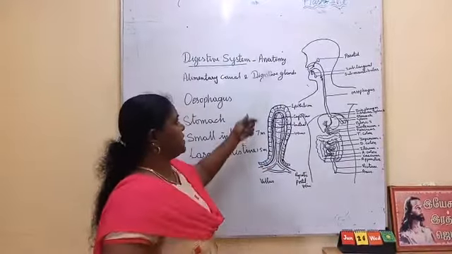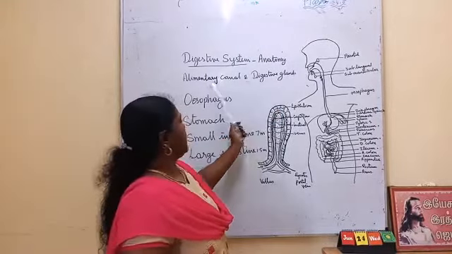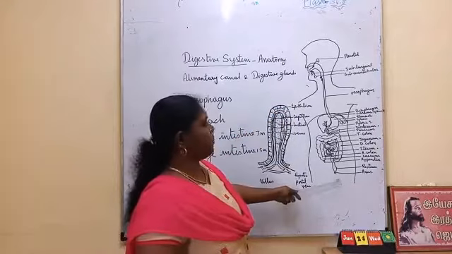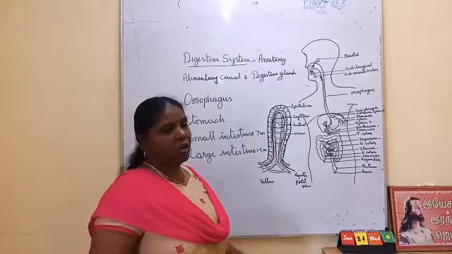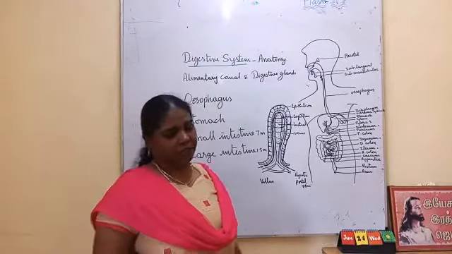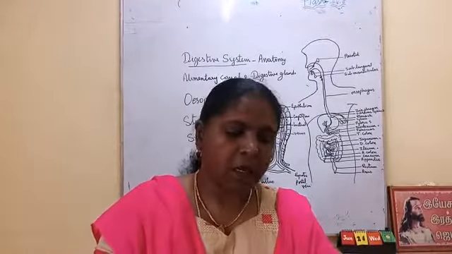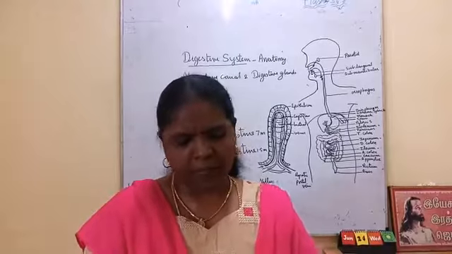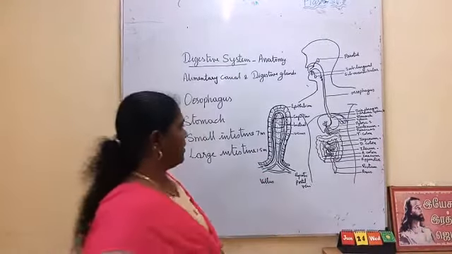So far we have discussed the anatomy of the mouth and the alimentary canal. Now we are going to see the digestive glands, and after that we will see the physiology. The digestive glands are the liver and the pancreas. Liver and pancreas are the two digestive glands.